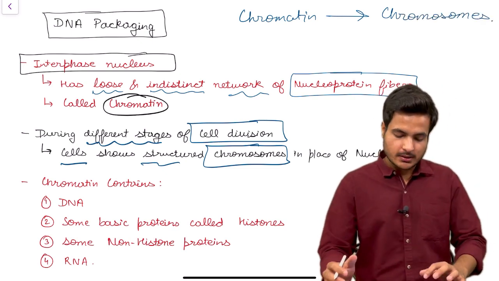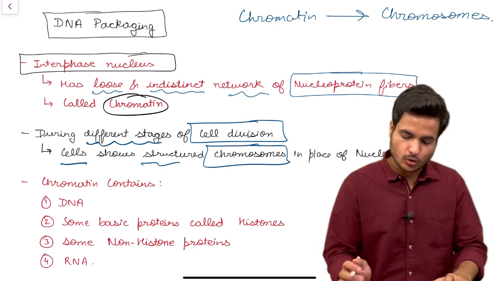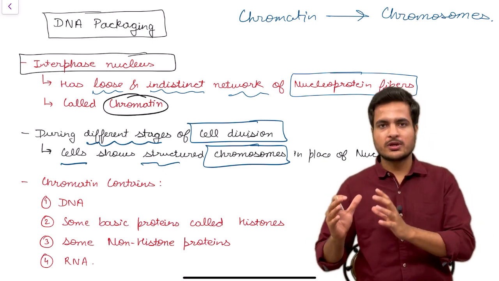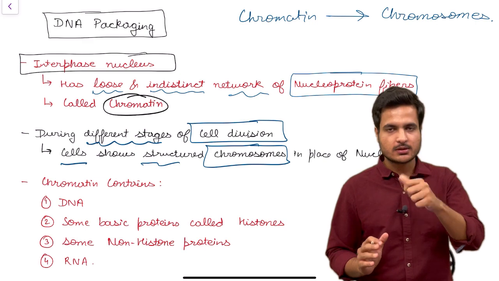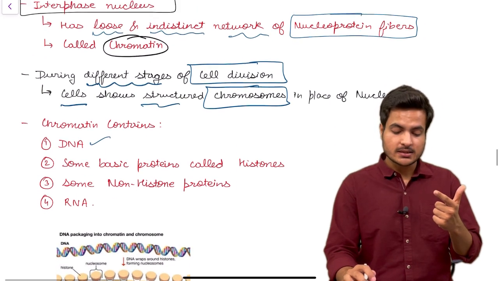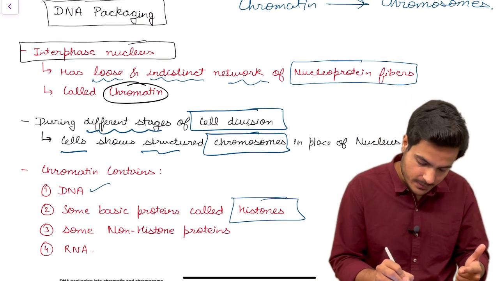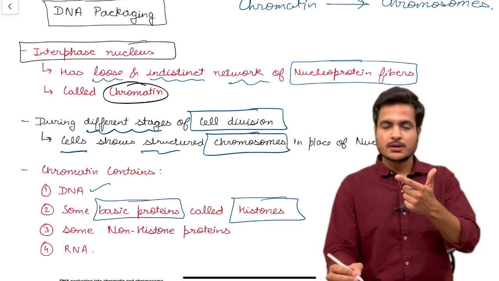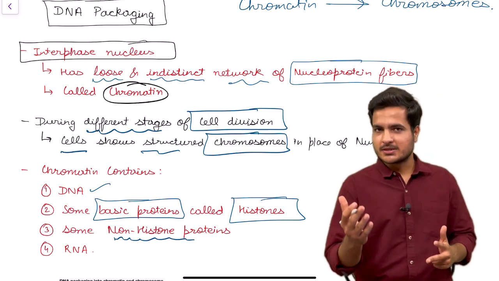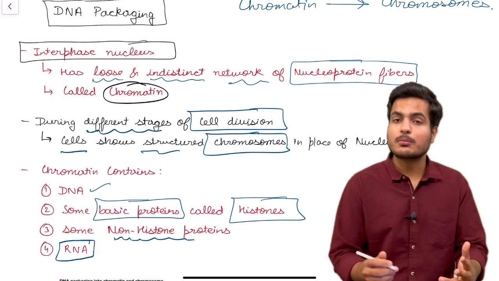Let's see the process. First of all, let's know what things are present in chromatin. Chromatin, being loose nucleoprotein fibers, contains four important things. The first one is DNA, deoxyribonucleic acid. The second thing is basic proteins, which are called histone proteins. Now the third thing is non-histone proteins. Some proteins which were not like histone proteins were named non-histone proteins. And the fourth one is RNA, ribonucleic acid.